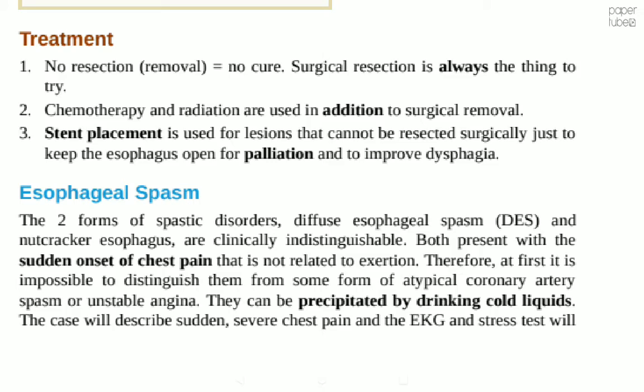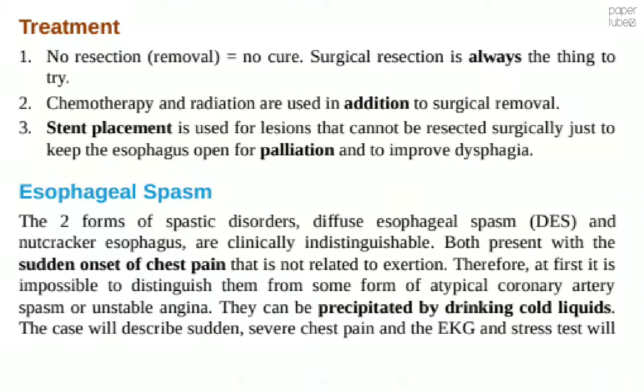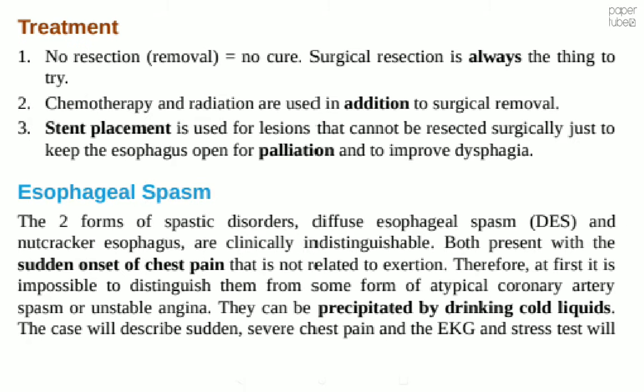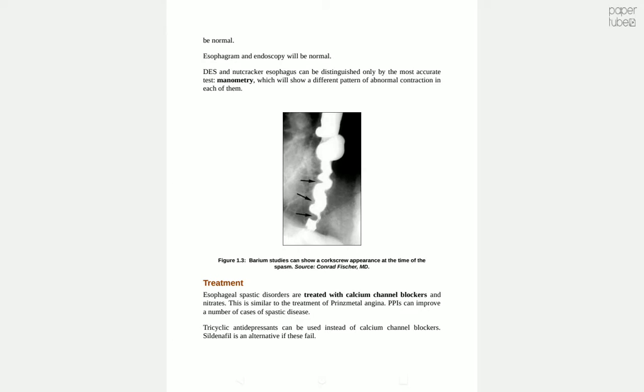Esophageal spasm. The two forms of spastic disorder, diffuse esophageal spasm and nutcracker esophagus, are clinically indistinguishable. Both present with the sudden onset of chest pain that's not related to exertion. Therefore, at first, it's impossible to distinguish them from some form of atypical coronary spasm or unstable angina. They can be precipitated by drinking cold liquids. The case will describe sudden, severe chest pain, and the EKG and stress test will be normal.